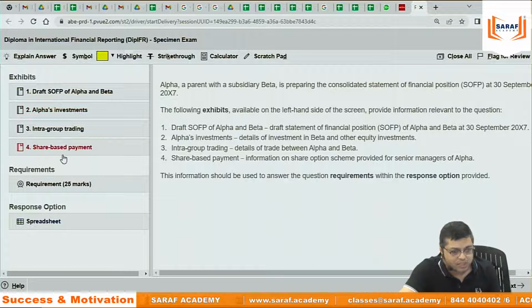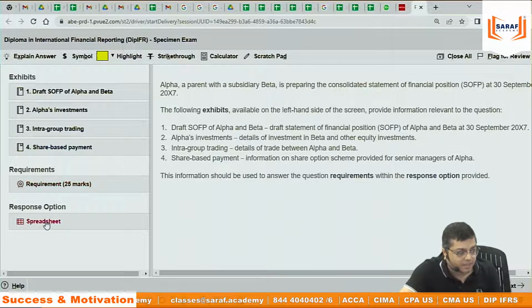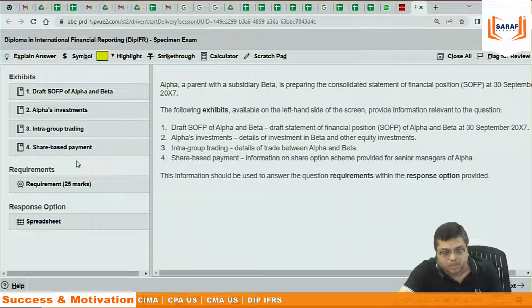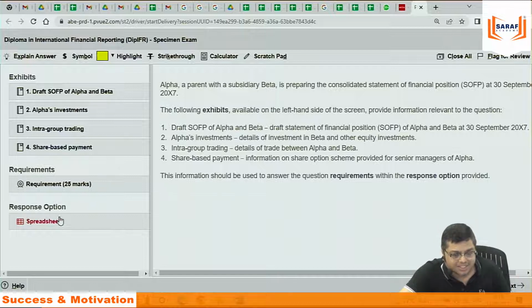There are 4 parts of the question. Then on the left hand side, they are showing what the question requirement actually is. And then the spreadsheet. Spreadsheet means Excel file. That means this question does not involve any theoretical portion. It's a fully numerical portion. So you need to answer on an Excel sheet.